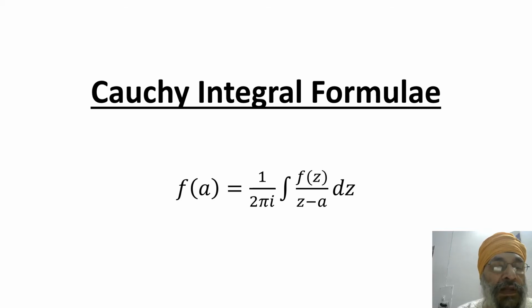Cauchy integral formula. f(a) is equal to 1 by 2 pi i, integral of f(z) by (z minus a) dz. This formula we have to prove.